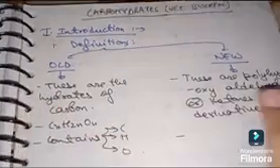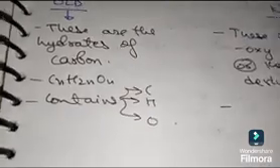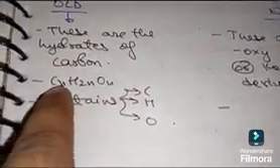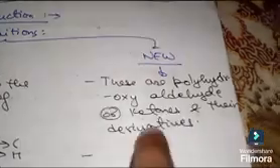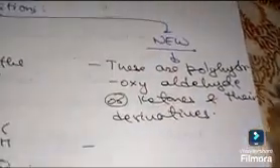Okay, so let us start with the introduction. First we understand the definitions of carbohydrate. There are two definitions, the old definition and the new definition. The old definition says these are the hydrates of carbon, that is carbon and hydrogen together along with oxygen. So this was the general formula CnH2nOn, containing carbon, hydrogen and oxygen. But the new definition says that these are polyhydroxy aldehydes or ketones and their derivatives.